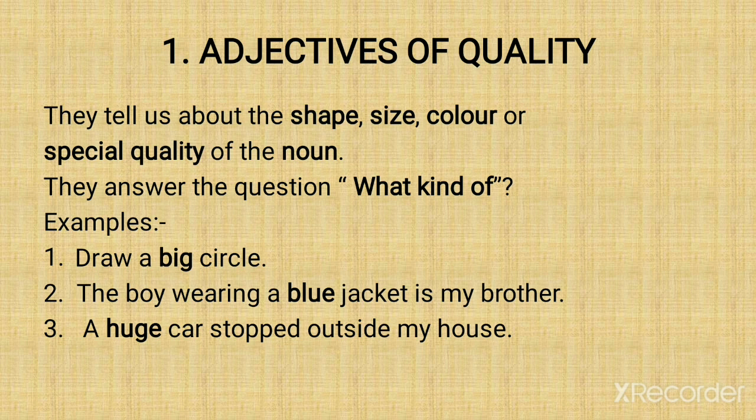Ferocious. Now examples, beta. Draw a big circle. What type of circle to draw? Big. What kind of? The boy wearing a blue jacket is my brother. Which boy is your brother? The boy wearing what kind of jacket? Blue. A huge car stopped outside my house. What kind of car stopped outside your house? Huge. So these are adjectives of quality.